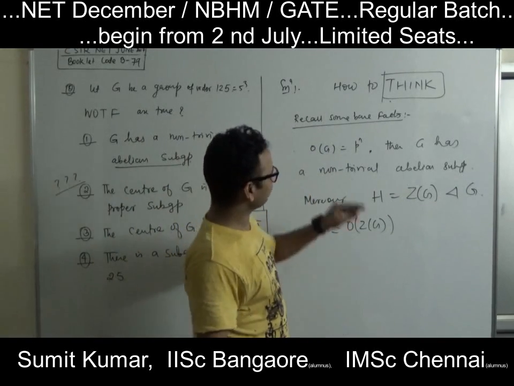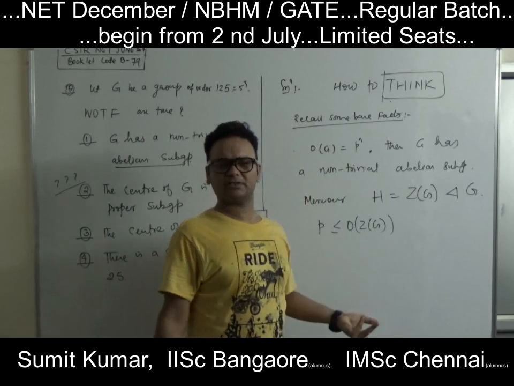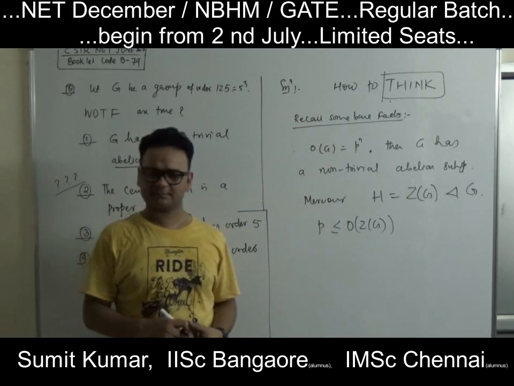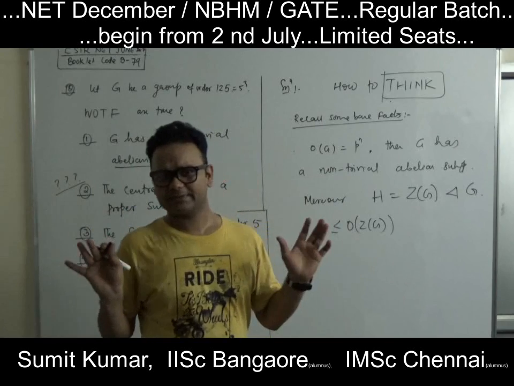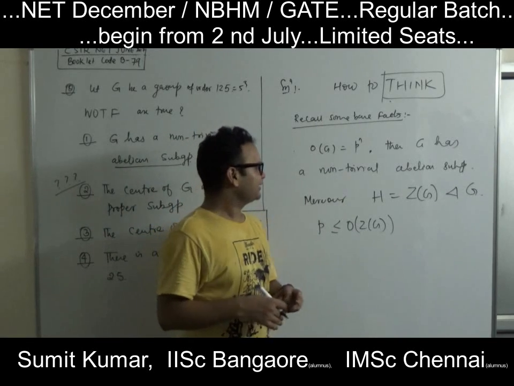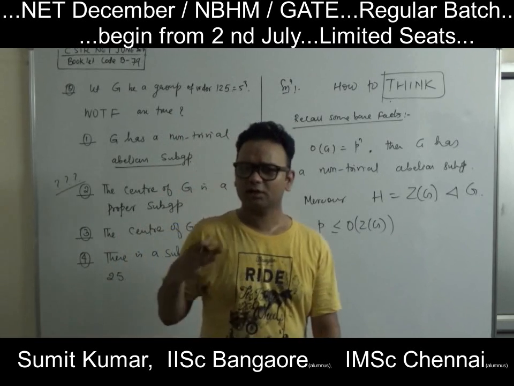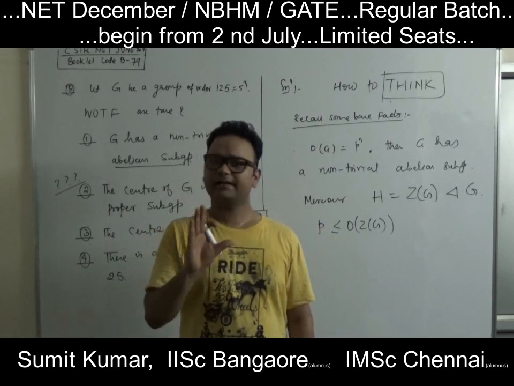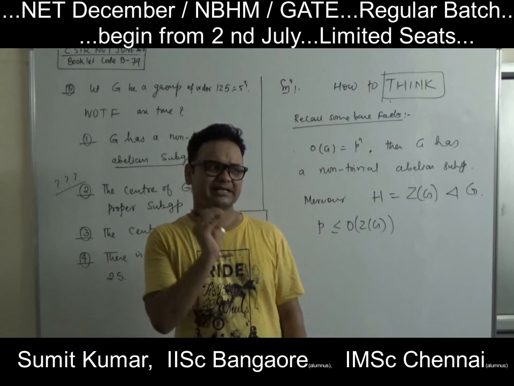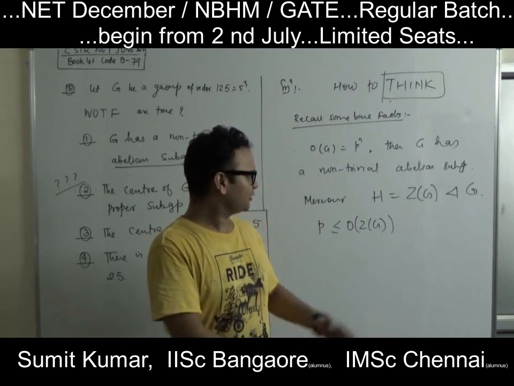If a group's order is p to the power n, then that group is called a p-group, and any p-group will always have a non-trivial abelian subgroup. And how can one get that abelian subgroup? Look at the center.